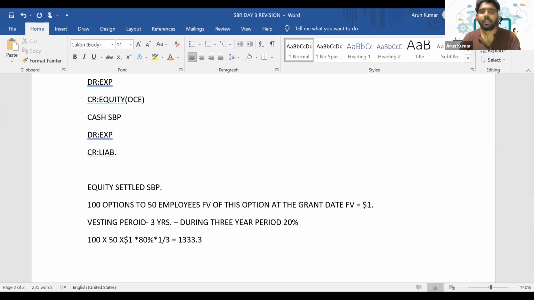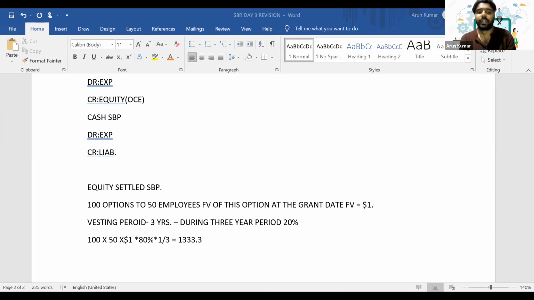Is it clear, everyone? I know it's not a confusing question, but I have just given the main elements you need to identify from a question. How many options, how many employees are there, especially when it's an equity settled share-based payment, will always refer to the fair value at the grant date.